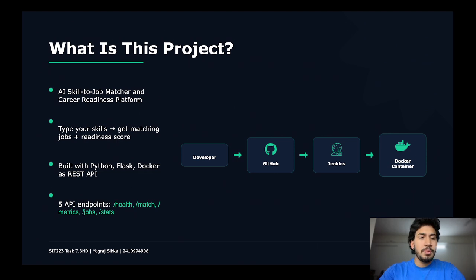It is built using Python, in which I used many things like Flask. I used Docker and REST APIs for the endpoints. There are almost five endpoints. The first one is for health, then another for matching, then metrics, jobs and stats. So basically, let's discuss how we implemented our DevOps pipeline.